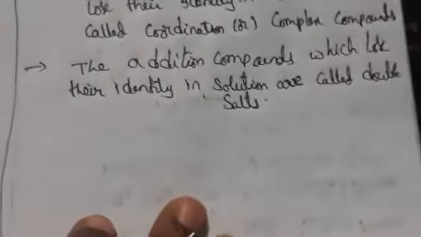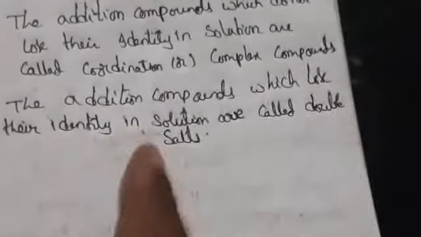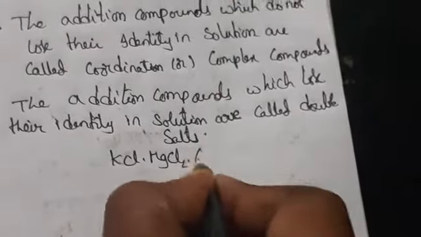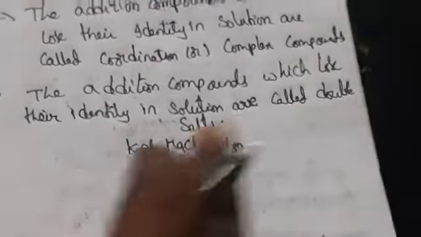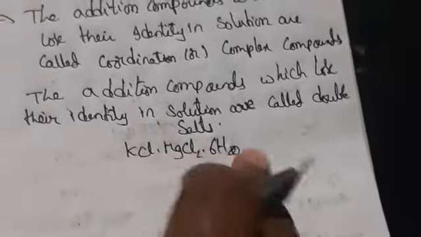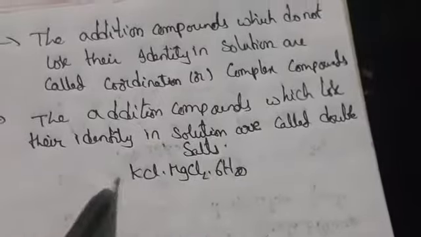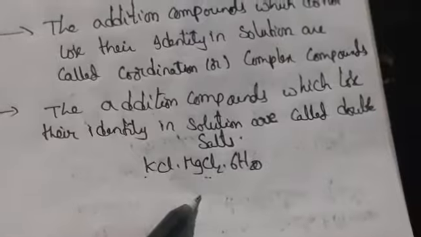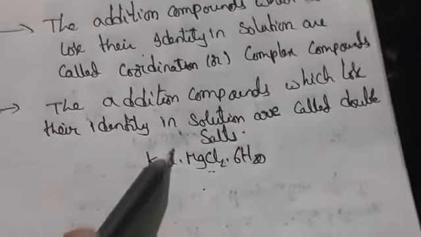Whenever it loses its identity, we call it a double salt. For double salts we can take the example KCl·MgCl2·6H2O, which we call carnallite. They lose their nature, so that's why we call it a double salt. It has two salts, one is potassium chloride and another is magnesium chloride. So this is coordination compounds, and this is double salts.